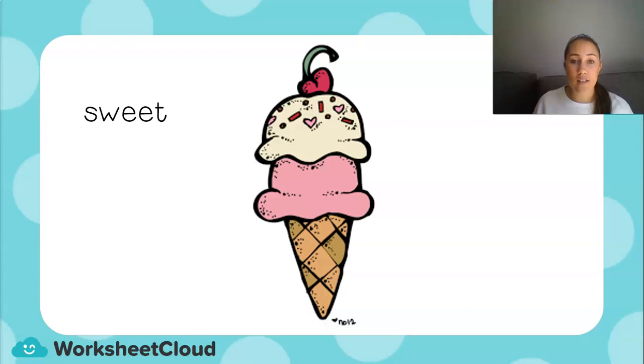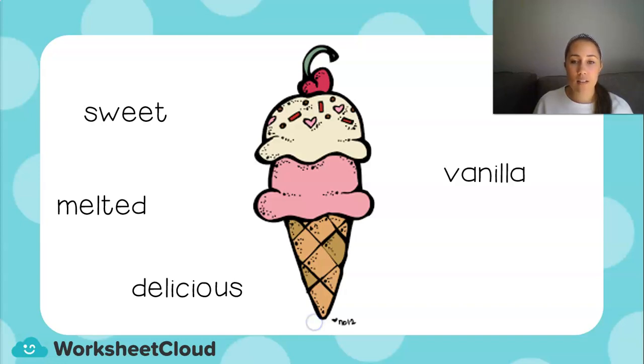A sweet ice cream, a delicious ice cream, a malted ice cream if you leave it outside for too long, a vanilla ice cream, the flavor, and a huge ice cream. So we can use some words that describe either the size of something, how big or small it is, the flavor of it if it is food, how it could taste, what it looks like, and what type of ice cream it could be. So adjectives describe all these things because we can use adjectives to use our imagination.